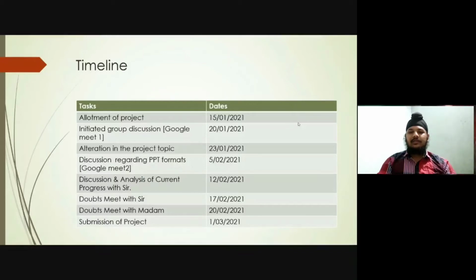Doubts meet with Sir, 17 February 2021. Doubts meet with Madam, 20 February 2021. Submission of the project is 1 March 2021.